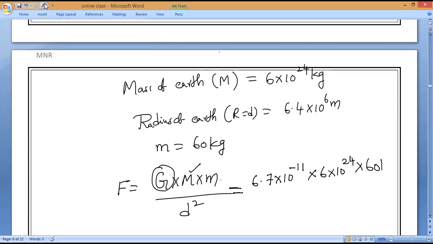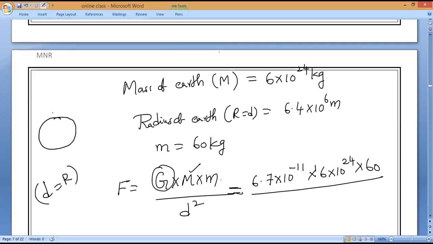Divided by d square, where d is equal to the radius of Earth. Remember, when any body is placed on Earth, its size is negligible, so the distance between the centers we consider as the radius of Earth. So 6.4 into 10 power 6 whole square.